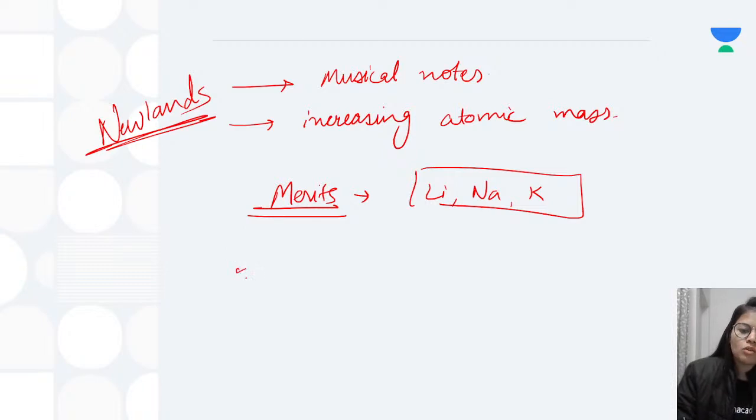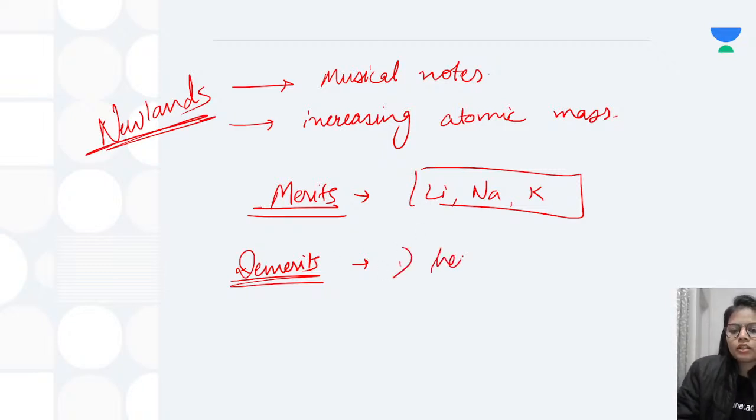Next, what were the demerits, or why was Newland's law discarded? First of all, it was not working with heavier elements.